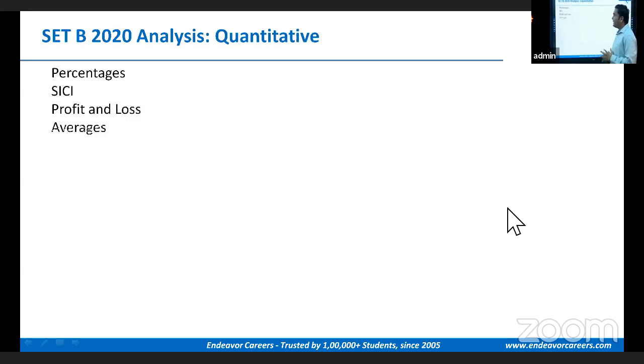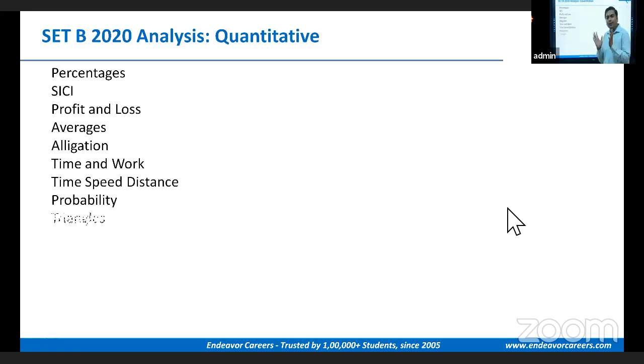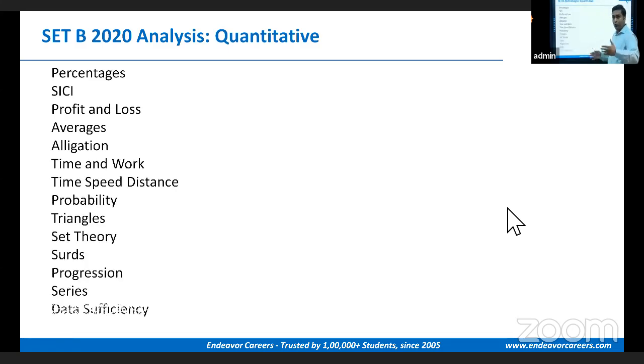Now let's see the quant section, the breakup of the questions which were asked across the 4 days. For example, progression was asked on the 2nd day and the 4th day, but there was no progression question on the 1st day and the 3rd day. A data interpretation question was there on the 1st, 2nd and 3rd day, but there was no DI question on the 4th day. There was a data sufficiency question on the 1st day, but none on the 2nd and 3rd day. And barring a few changes, most of the paper pattern was the same.